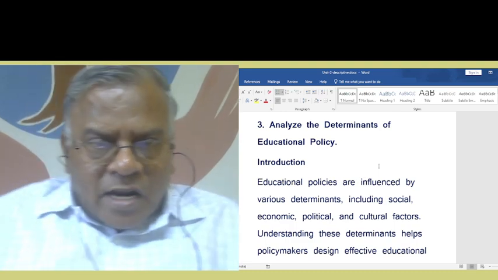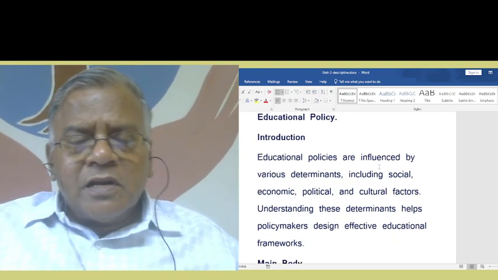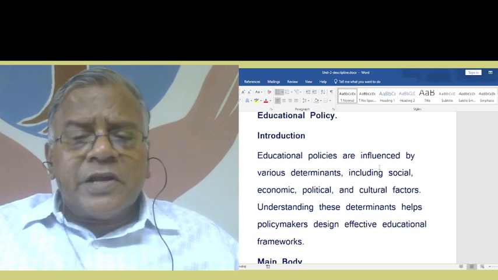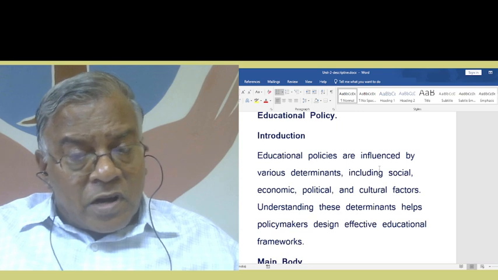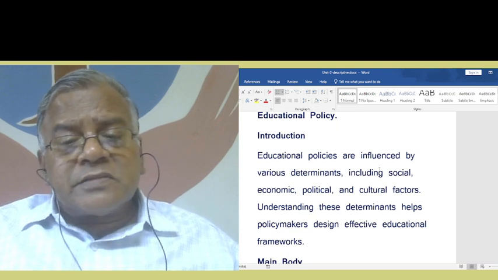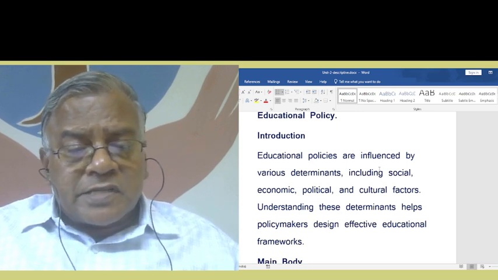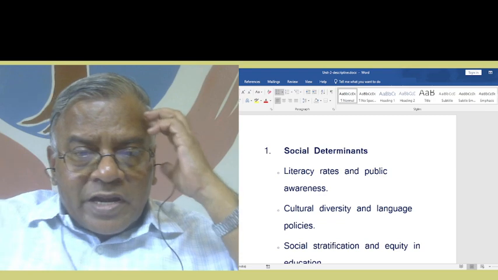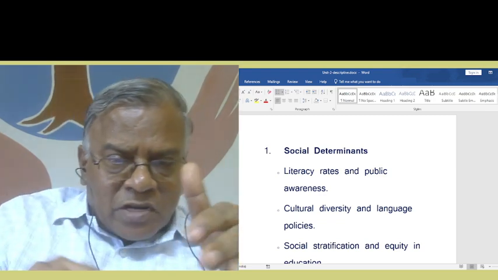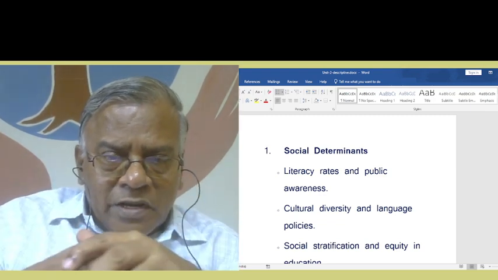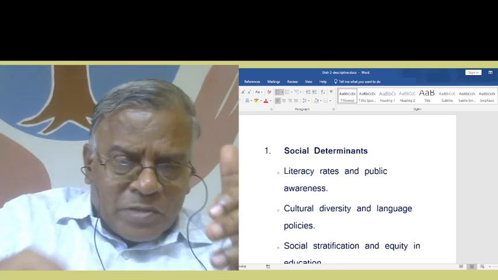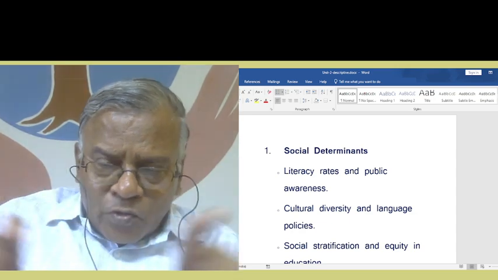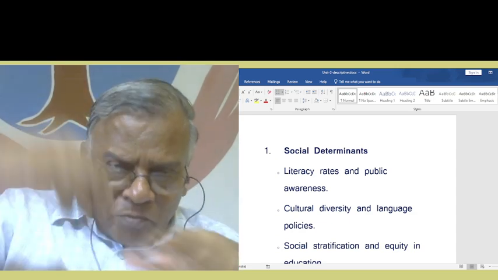So, for analyzing determinants of education policy, this is the summary. Education policies are influenced by various determinants, including social, economic, political, and cultural factors. Understanding these determinants helps policymakers design effective educational frameworks. Now, you can keep these things in memory so that you are able to write very fast. Like that, you must write down all the important ideas and then put it together, and put it in your mind also.